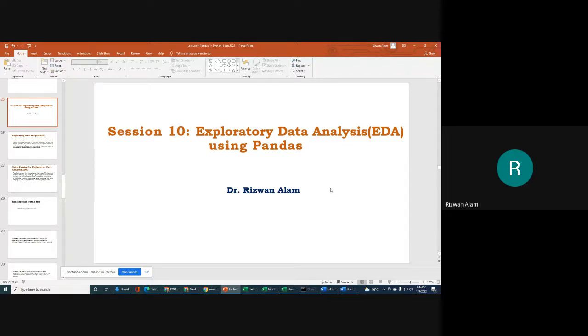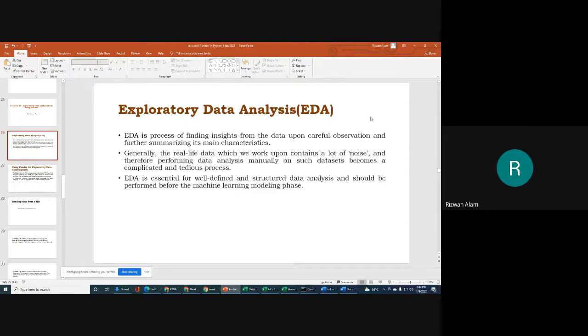And in today's session, we are going to discuss exploratory data analysis using the Pandas library of the Python programming language. Let me tell you what we mean by exploratory data analysis, or in short, EDA. Whenever we want to know more about our data and find insights from it, we carefully observe our data.